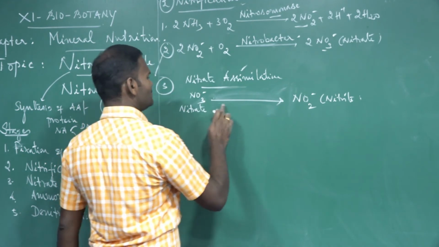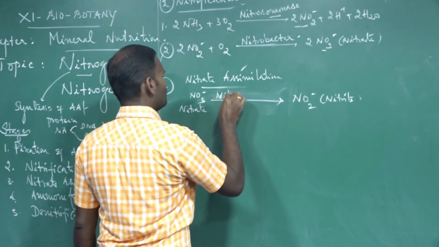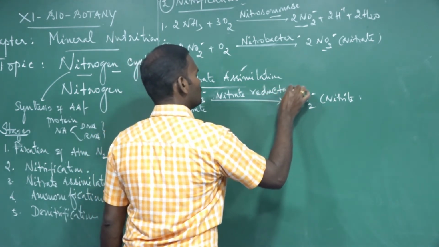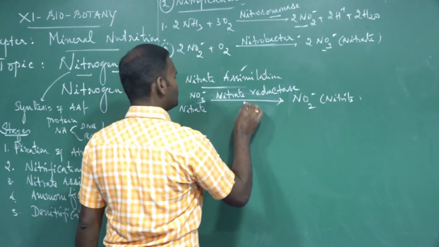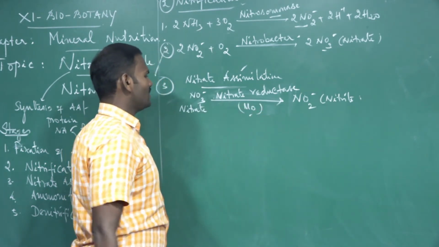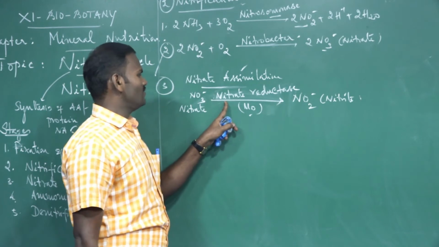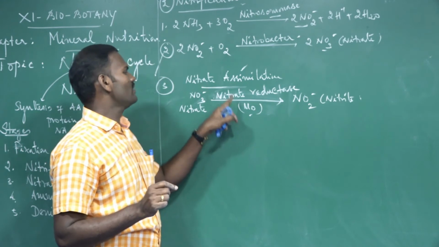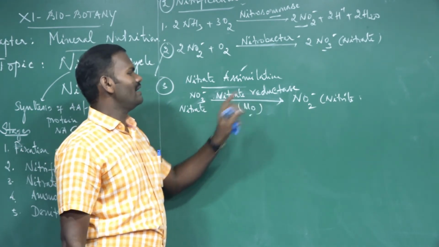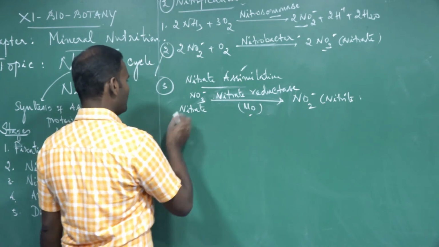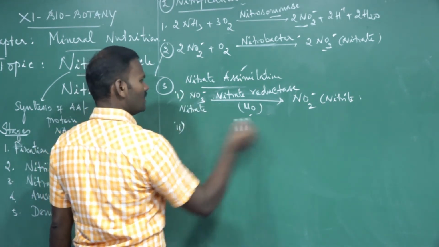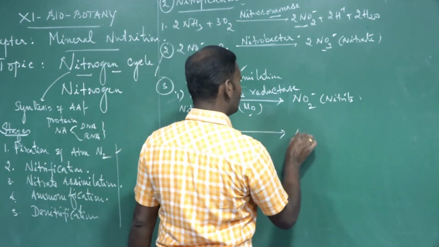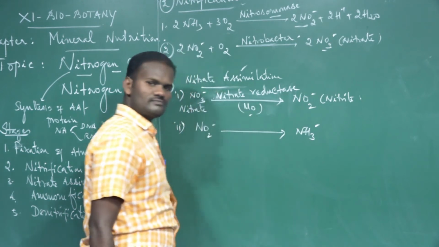This reaction is catalyzed by the enzyme called nitrate reductase. Molybdenum is essential for the catalysis of this enzyme. Molybdenum is a micronutrient that is essential for the formation of nitrate reductase. That is the first step. In the second step, this nitrite ion is further reduced into ammonium ions.